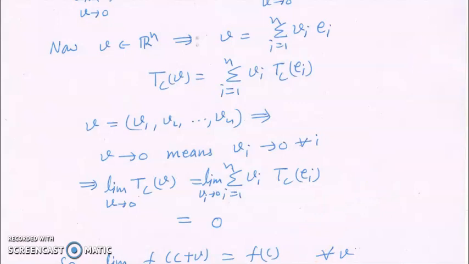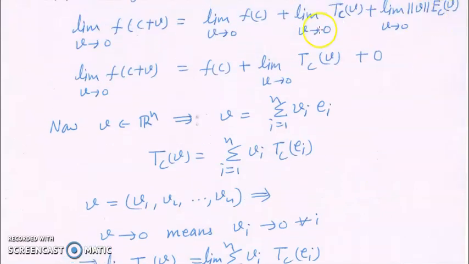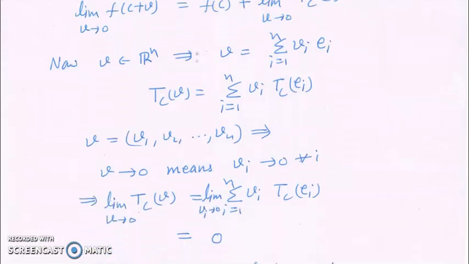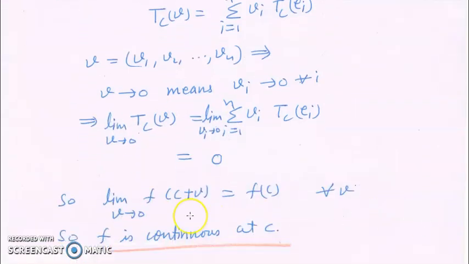So it means in this expression, the limit as v goes towards 0 of f(c + v) is equal to f(c) plus 0. Finally, we get that the limit as v goes towards 0 of f(c + v) is equal to f(c). So f is continuous at c. What does it mean?